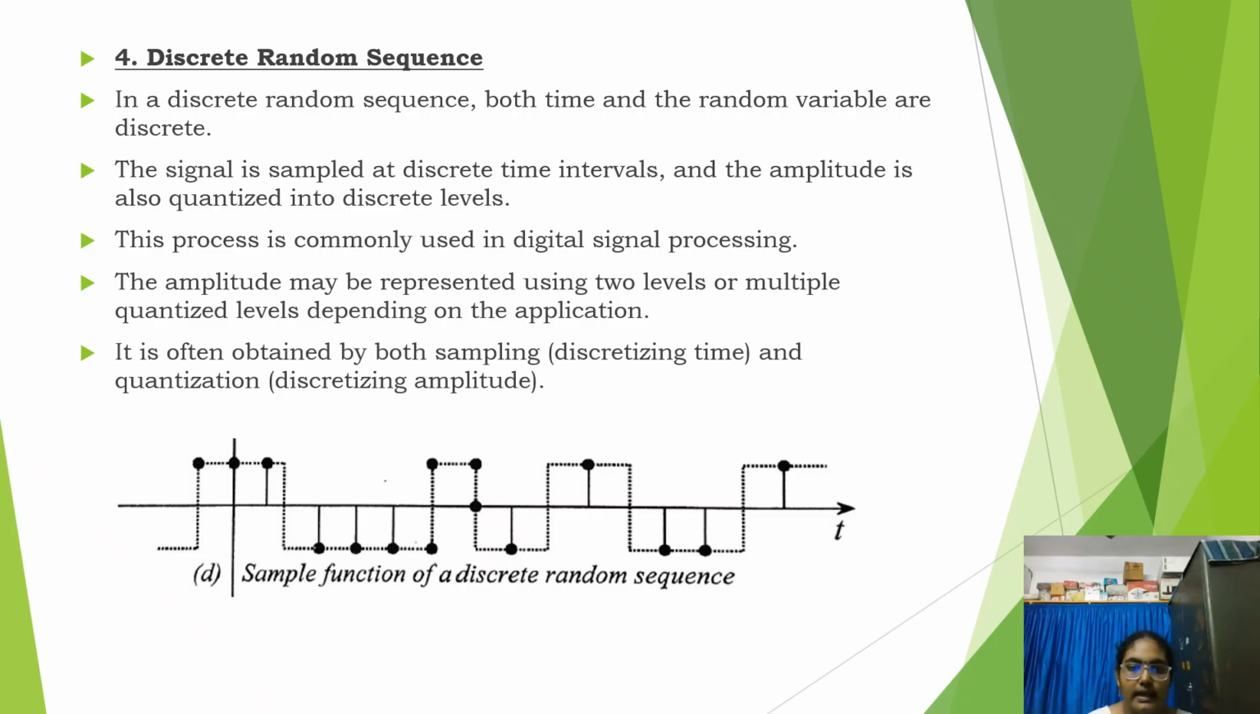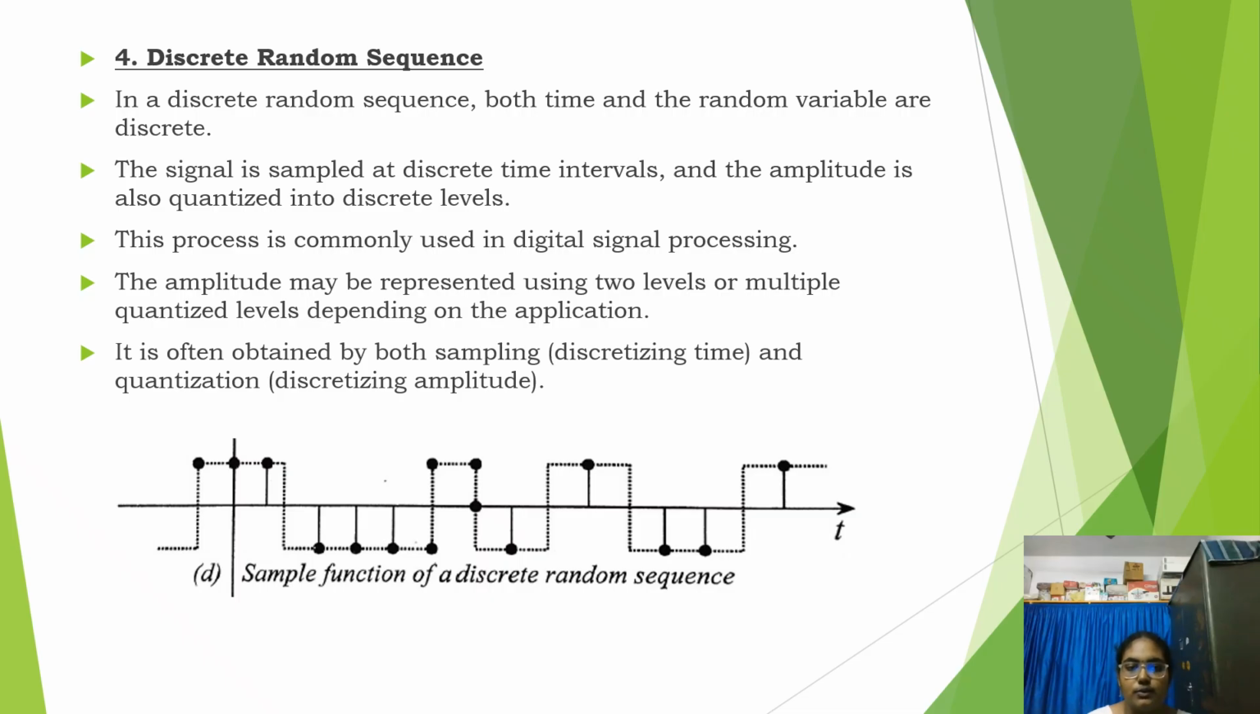So, in discrete random sequence, both time and random variables are discrete. The signal is sampled at discrete time intervals, and the amplitude is also quantized into discrete levels. This process is commonly used in digital signal processing. The amplitude may be represented using two levels or multiple quantized levels depending on the application. It is often obtained by both sampling and quantizing, that is, sampling time and quantizing amplitude.